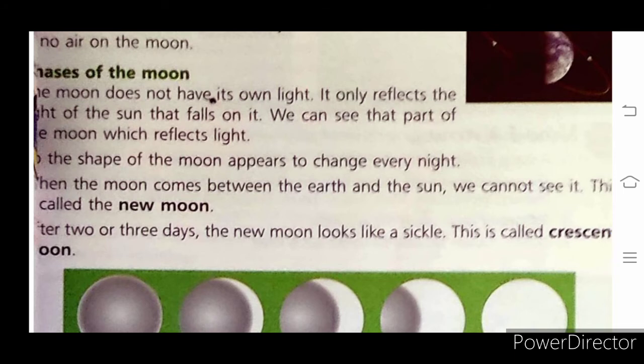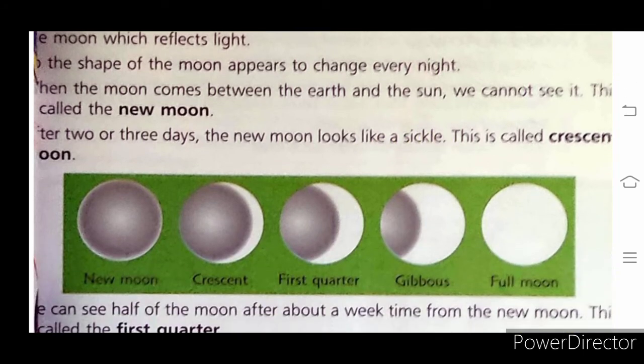Okay children, the next one, the phases of the Moon. As you know, children, the Moon has different phases. The different phases are new moon, crescent moon, first quarter, gibbous moon and full moon. When the Moon comes between the Earth and the Sun, we cannot see it. This is called new moon. After 2 or 3 days, the new moon looks like a sickle. This is called crescent moon. See, children, in this picture the second picture is the crescent moon, and it looks like a sickle.